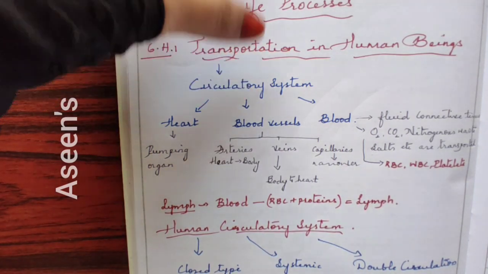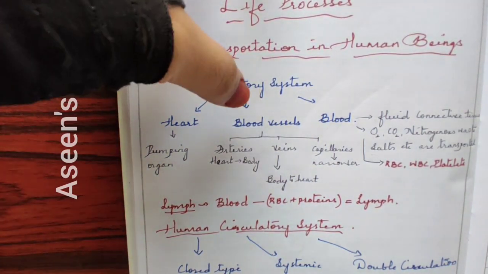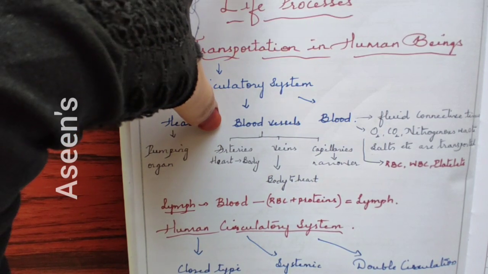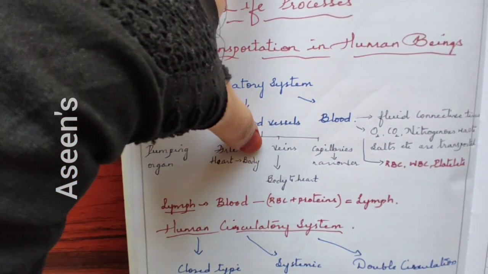Okay, so see, as you're studying in social studies, you have highways and different types of roadways, one way coming to the city, one going out of the city. Just like that, each blood vessel in your body has its own duty. For example, arteries will take blood from the heart to the body.